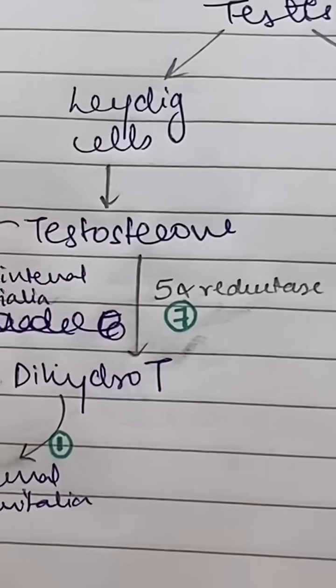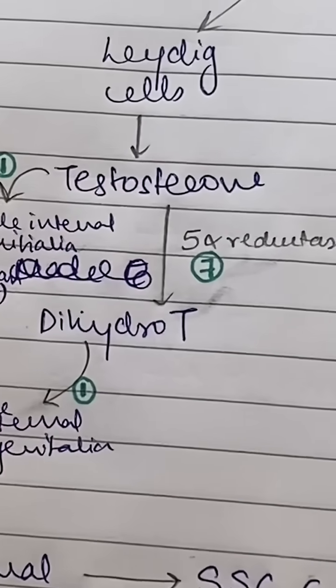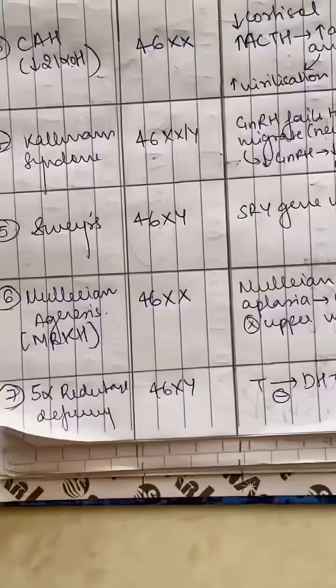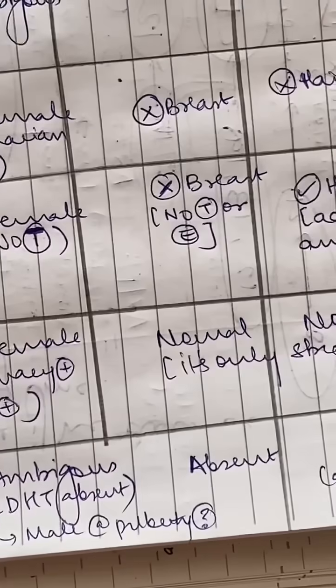Finally, you know you need 5-alpha reductase to convert testosterone to DHT. DHT helps in male secondary sexual characteristics and external genitalia. That is why they're born with ambiguous genitalia, but they do not have uterus, they do not have breast development.